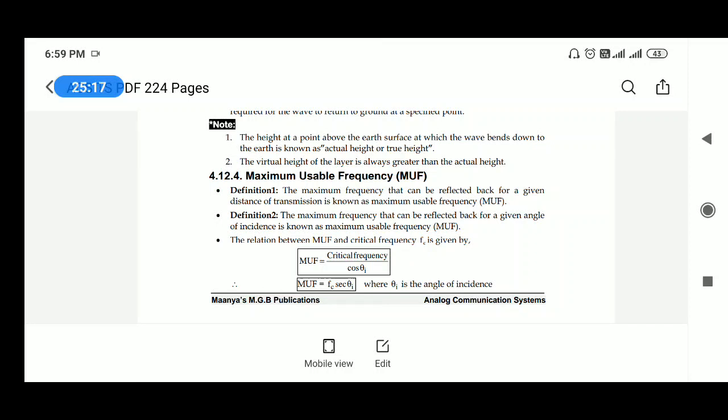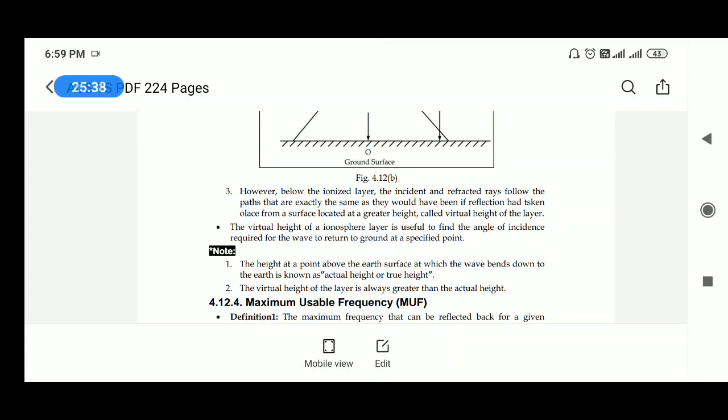Maximum usable frequency MUF is equal to critical frequency by cos theta I. It is the maximum frequency that can be reflected back for a given distance, for a given angle of incidence.